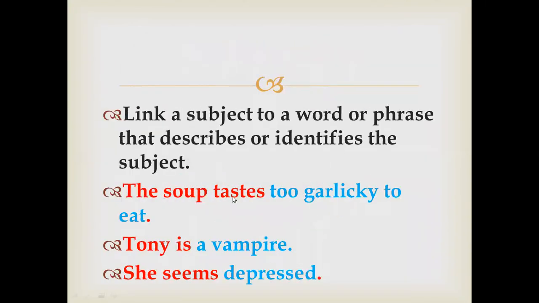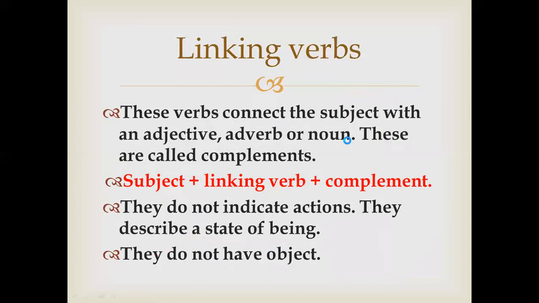Here, the soup tastes too garlicky to eat. Here, there is no action. No action is happening, nobody is eating. It means its taste. If I'm saying taste, I mean the flavor. Is, here definitely there is no action. Is already shows the state of being. And then seems. Again, seems shows what the person is feeling. No direct action is there. They describe a state of being. Sometimes they give reason also when we have adverbs, and then they do not have objects. Got it?